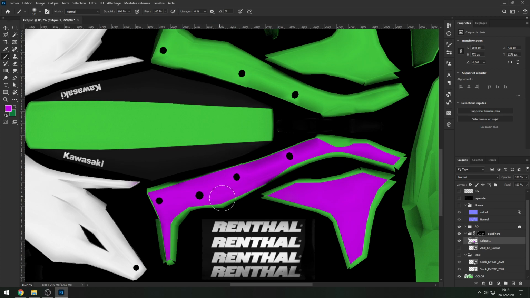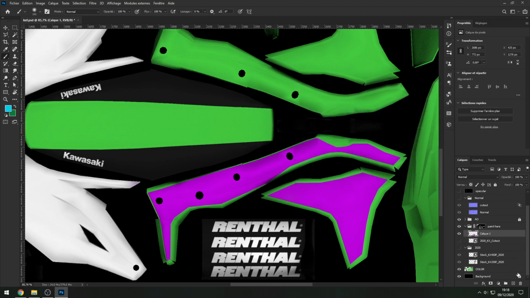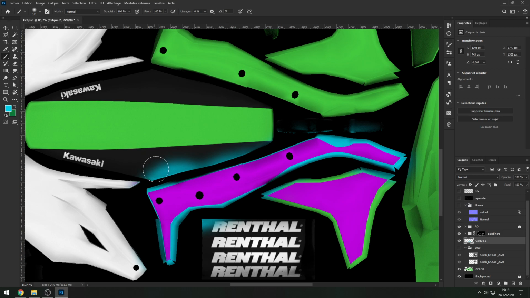But if you want, for example, to have a pink sticker, let's make a blue plastic, because why not? So we have all blue. Let's create a new layer and paint in blue. It's going to erase the pink, but we don't care. Now I'm just going to put it below, not in this folder. Just like this, and voila, my plastic is now blue. The seat is also blue, so it's up to you to draw in a good way. But I'm not teaching you that. I'm just teaching you how to put stuff in your PSD. Okay.